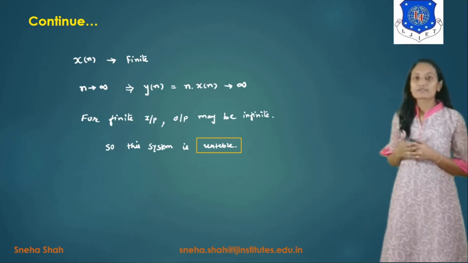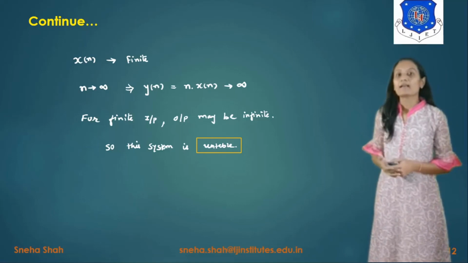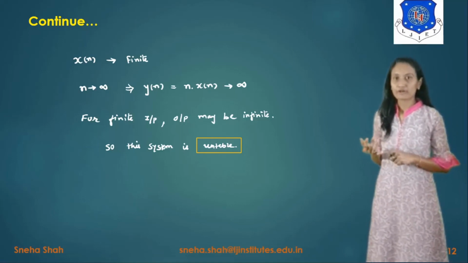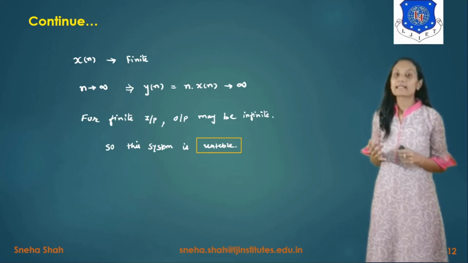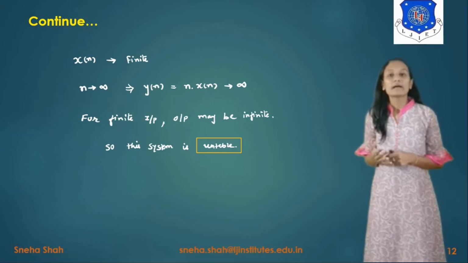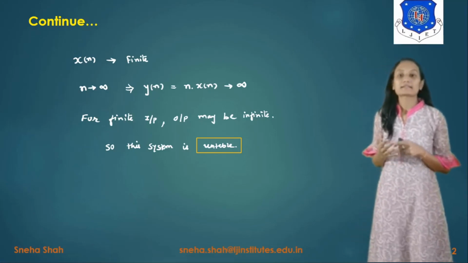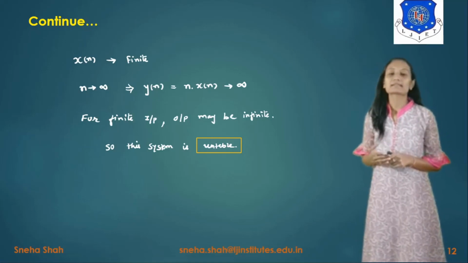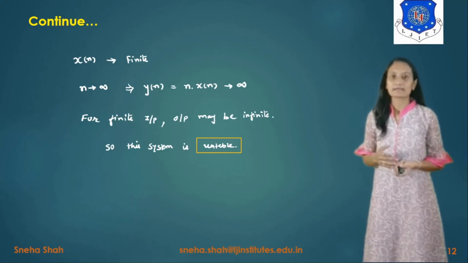So this way we can solve any example for causality, meaning whether the given system is causal or non-causal, static or dynamic, which is also considered memoryless or with memory, or for stability. It means whether the given system is a bounded input, bounded output, stable system, or an unstable system.